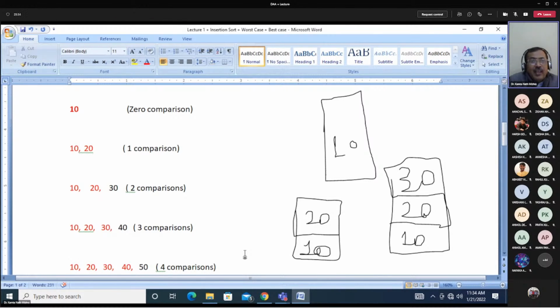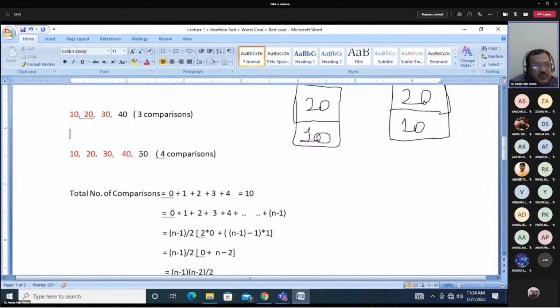But if you are using arrays and starting from the first element, then to place 50, with a stack, the top of the stack is 40. So you don't need to start from 10, 20, 30. You compare 50 with 40, and in one comparison you conclude that 50 is more than 40. So now 50 is the top of the stack.